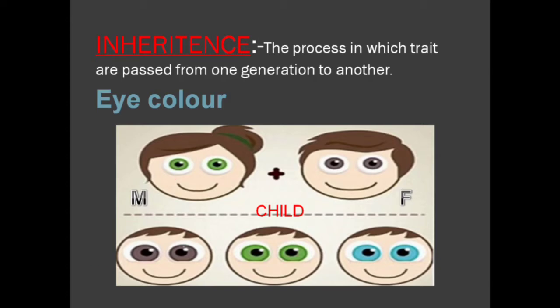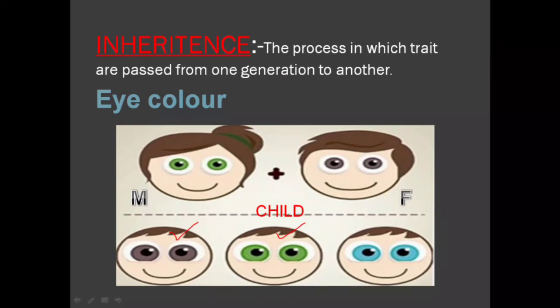Suppose their grandfather and grandmother have brown color eyes and the father also has brown color eyes, then the dominant color of eye is brown. So that's why the child will get the brown color. And if the green color is dominant, then the child will get green color. But you will be thinking, why did the child get blue color eyes?